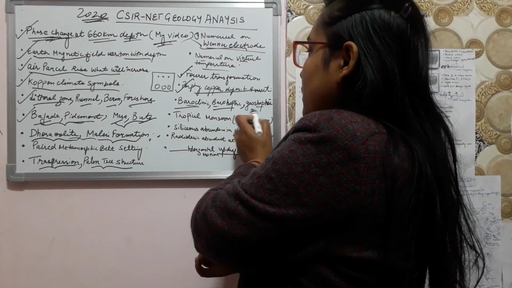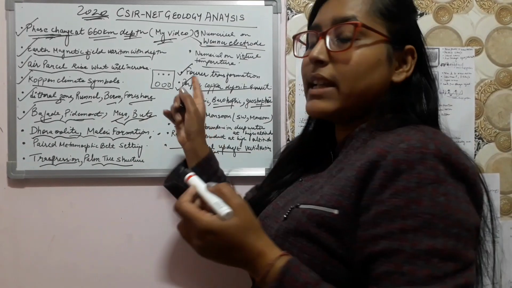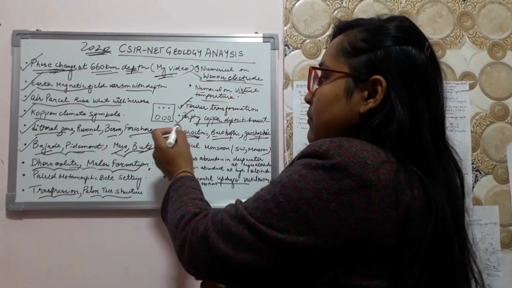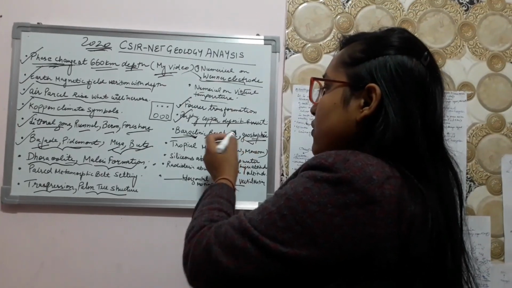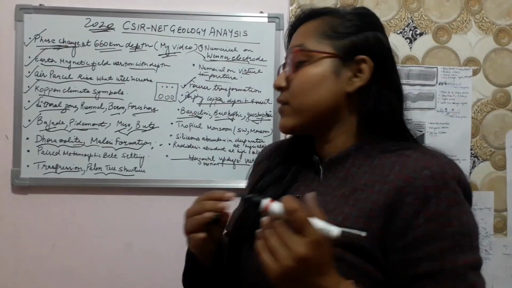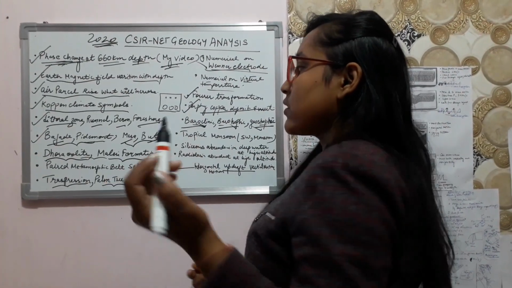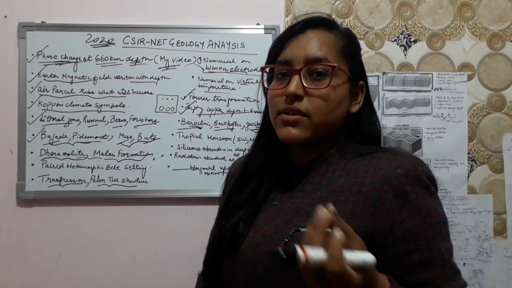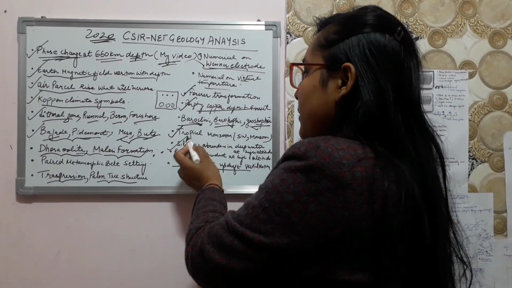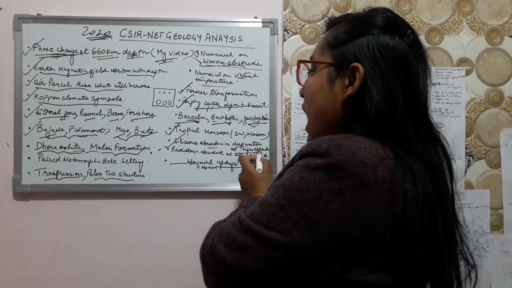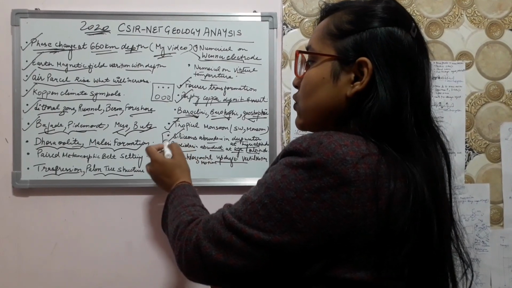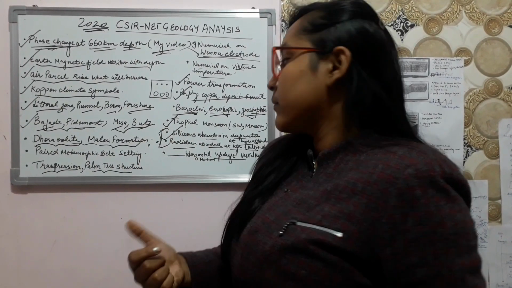Baroclinic, barotropic: what are baroclinic and their density variation? So baroclinic is with temperature, barotropic with pressure. Geostrophic is the balance between the pressure gradient force and the Coriolis force. And there were assertion and reason questions on the tropical monsoon, and about the siliceous abundance in deep water at high altitude and radiolarian abundance at high altitude. You have to choose that both are correct or both are wrong.